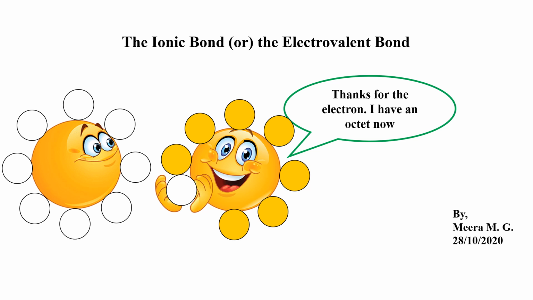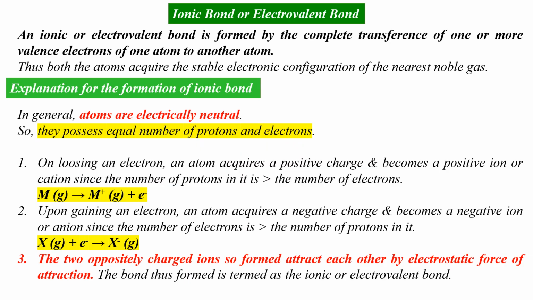Through this video, you will learn about ionic bond, its definition, how ionic compounds are formed, about electrovalency, and about the factors favoring the formation of ionic bond. Now, what's the definition of an ionic bond? An ionic or electrovalent bond is formed by the complete transfer of one or more valence electrons of one atom to another atom. Thus, in this way, both the atoms acquire the stable electronic configurations of the nearest noble gases.